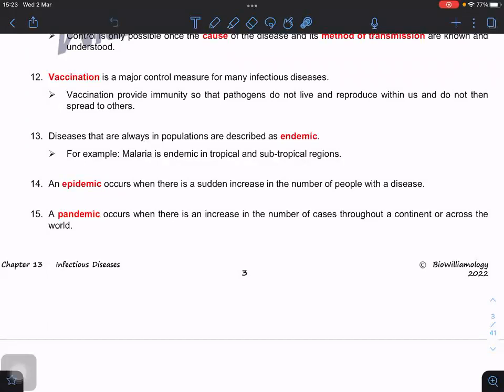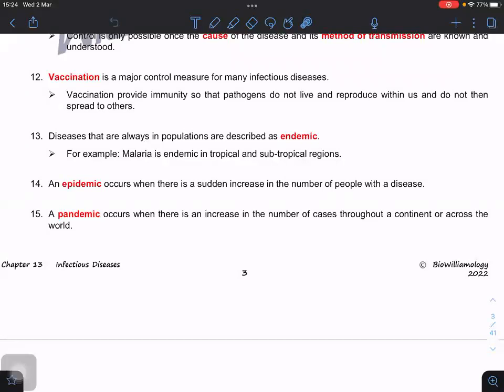Definitely, we can spread the disease not only locally but throughout the whole world. So when the disease spreads across the world or across continents, then it's termed a pandemic. It's not 1 or 2 countries, but widespread to many countries. It may not be in Asia only. It can spread to Europe, the US, and so on. Are you clear? Then we say that the disease is a pandemic.